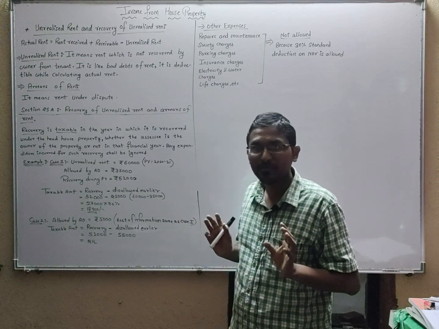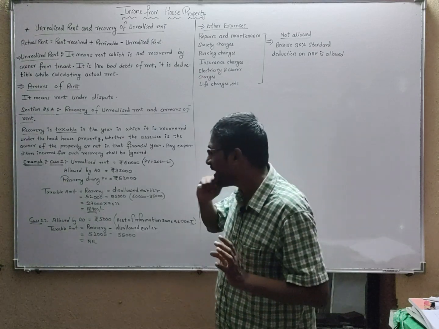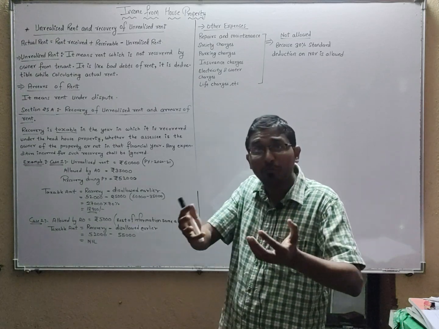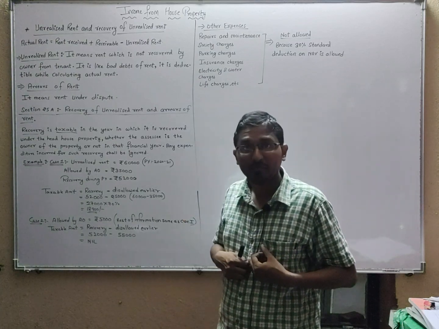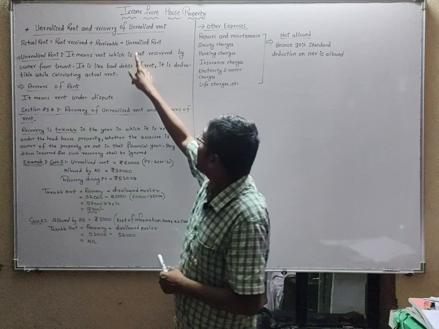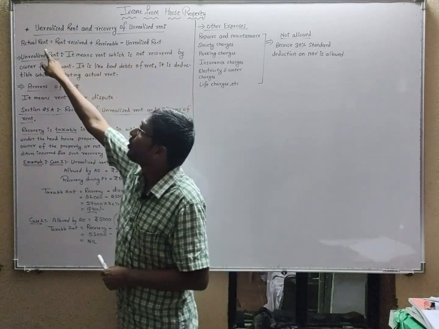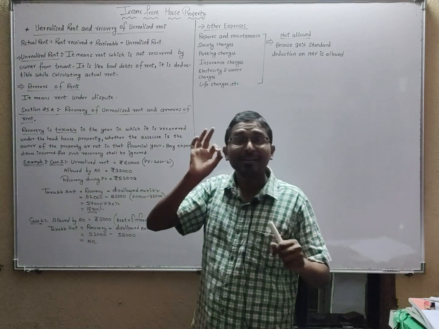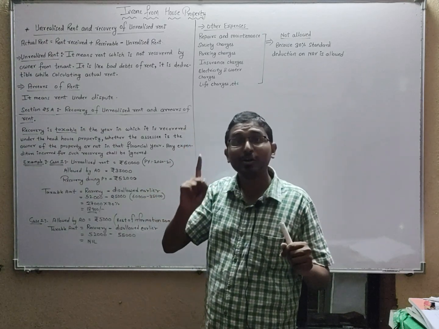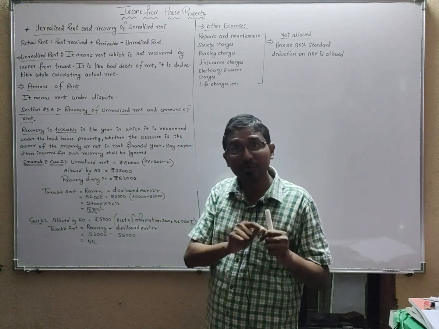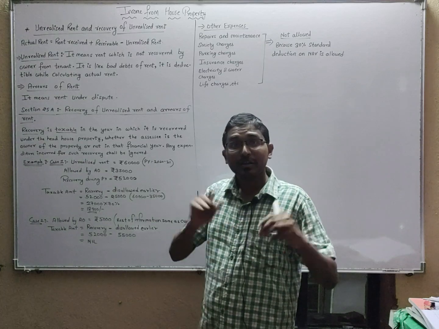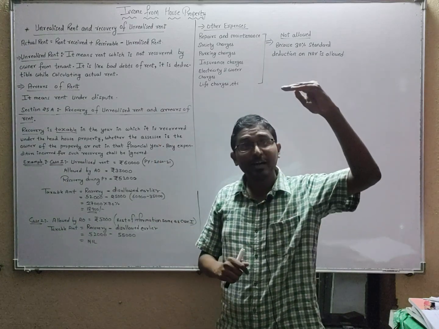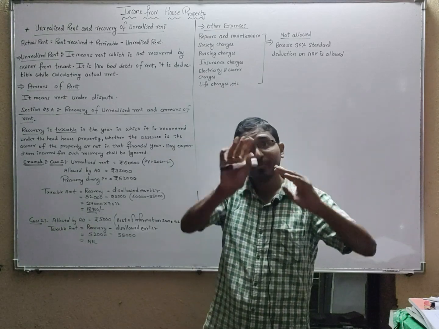Understood what I am saying? Okay, this much only he can allow. Unrealized rent means what, students? You have not received it. See, unrealized rent, from where do you minus it? From the actual rent. Students, unrealized rent you get to deduct from where? From the actual rent. So if you minus the unrealized rent from the actual rent, your actual rent will become less and your tax will become less.